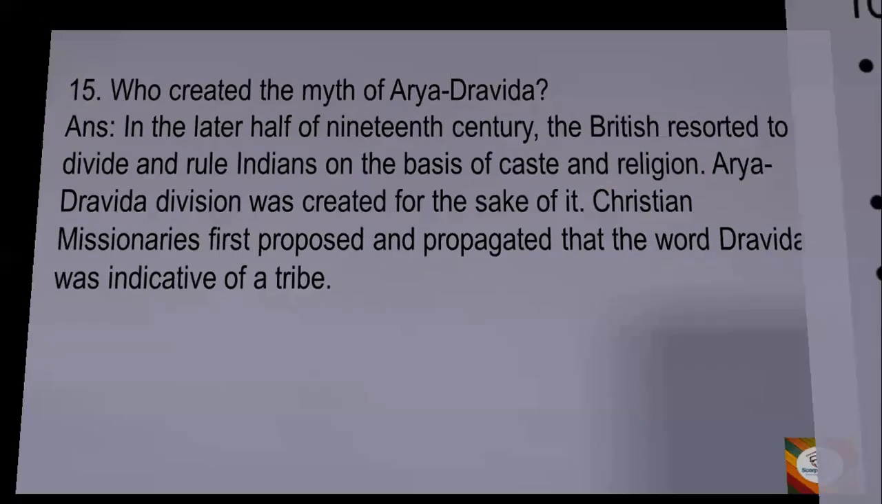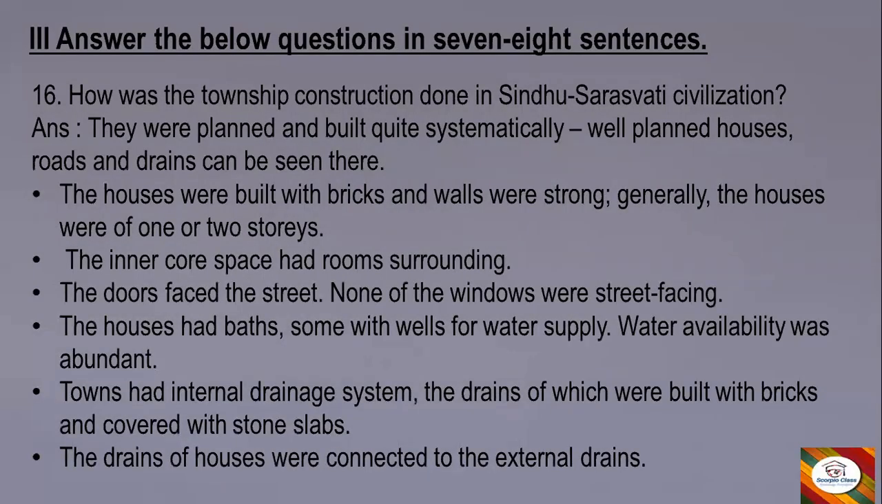Christian missionaries first proposed and propagated that the word Dravida was indicative of a tribe. Okay, next. 16th question. It is under third main. Answer the questions in 7 to 8 sentences. So these are long answers. It is provided in the points so you can easily remember it and learn it.